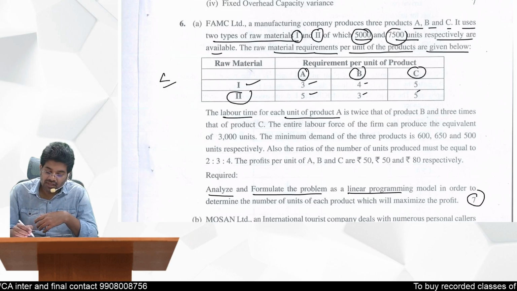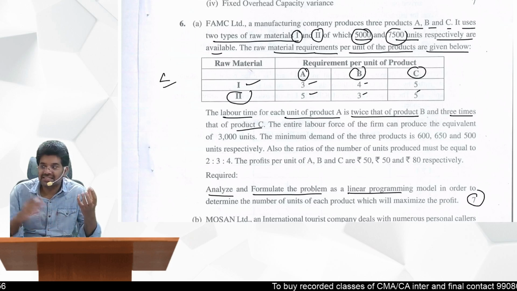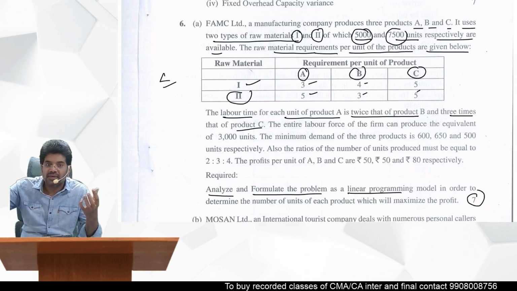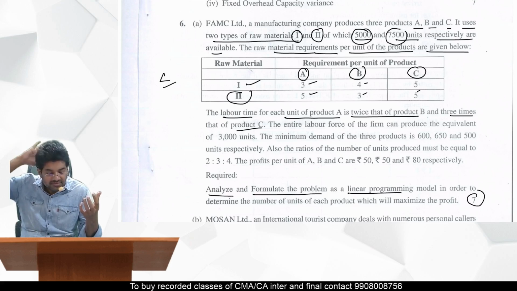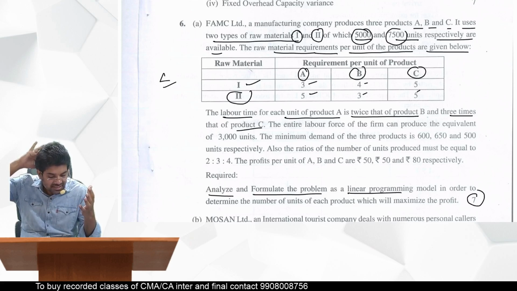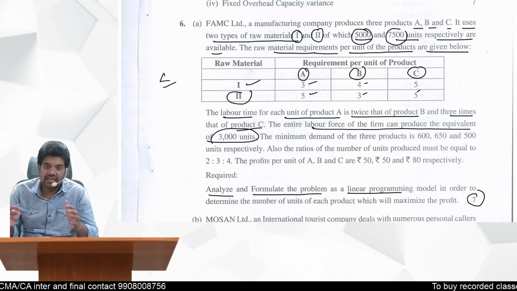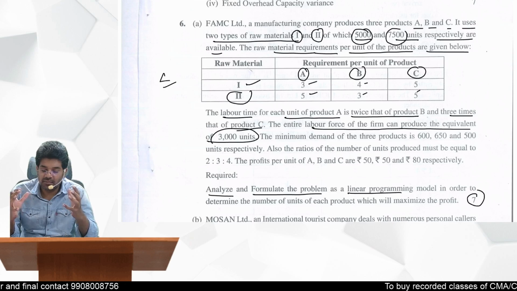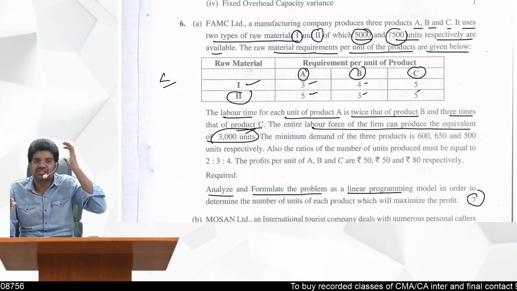The labor time for each unit of product A is twice that of product B and 3 times that of product C. The labor time required for product A is twice of B, and when you compare with C, it is thrice of C. So that condition also we need to satisfy. And the entire labor force of the firm can produce the equivalent of 3000 units. So if you combine all hours, maximum how many they can produce? 3000 units. This is also another condition.